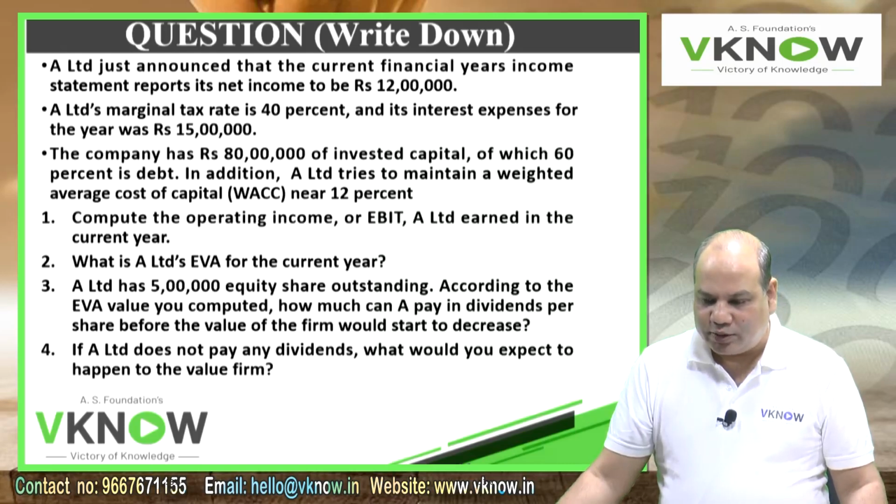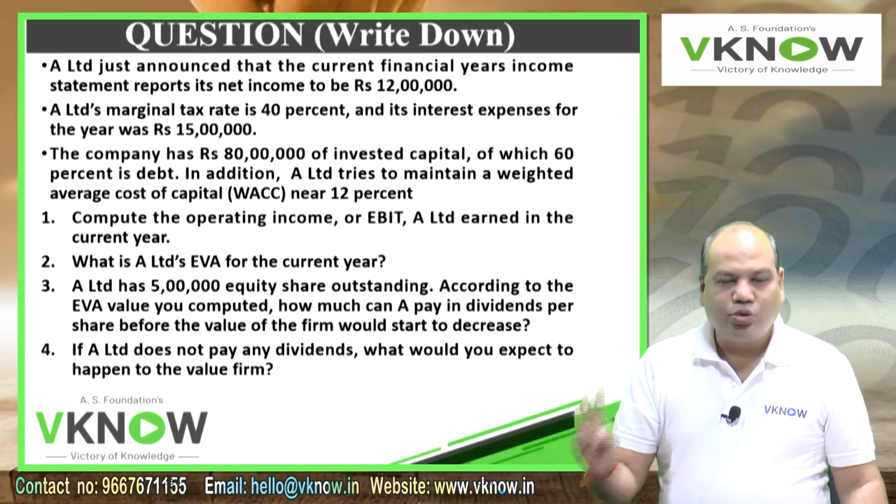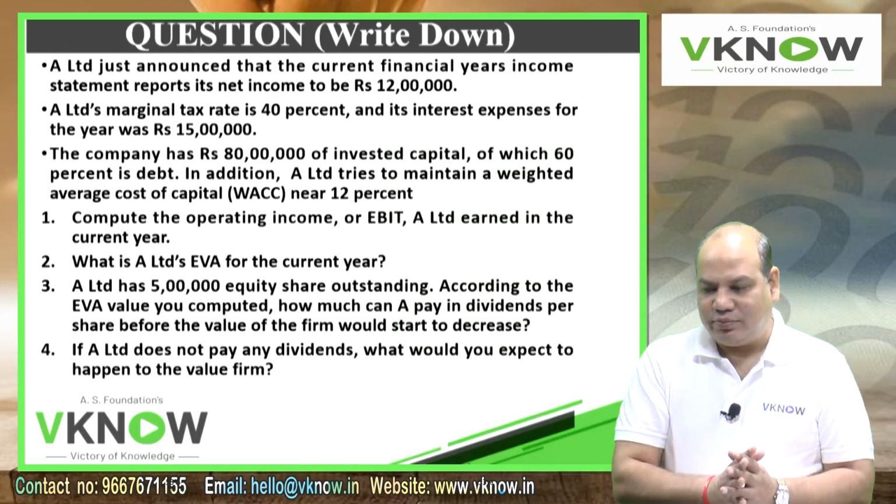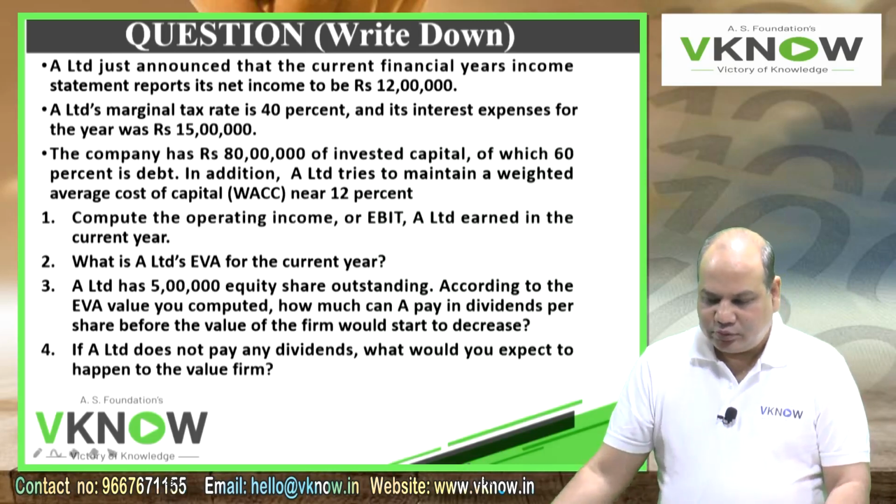So you got NOPAT. In the question, two figures are directly given to you: invested capital 80 lakh and weighted average cost of capital 12%. Invested capital is 80 lakh, out of which 60% is debt. In this chapter it will not matter because I have to look at the long-term capital employed.